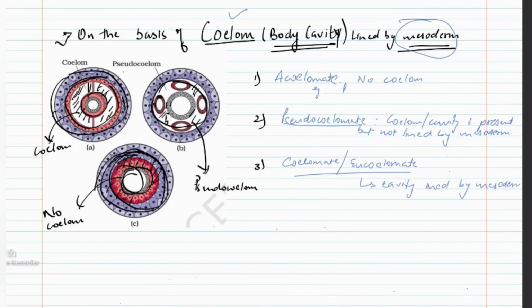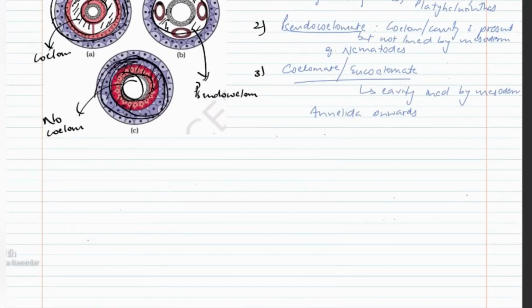So in acoelomate, we have poriferans, coelentrates, and platyhelminths. In pseudocoelomate, we have nematodes or roundworms, and from annelida onwards, we have true coelom.